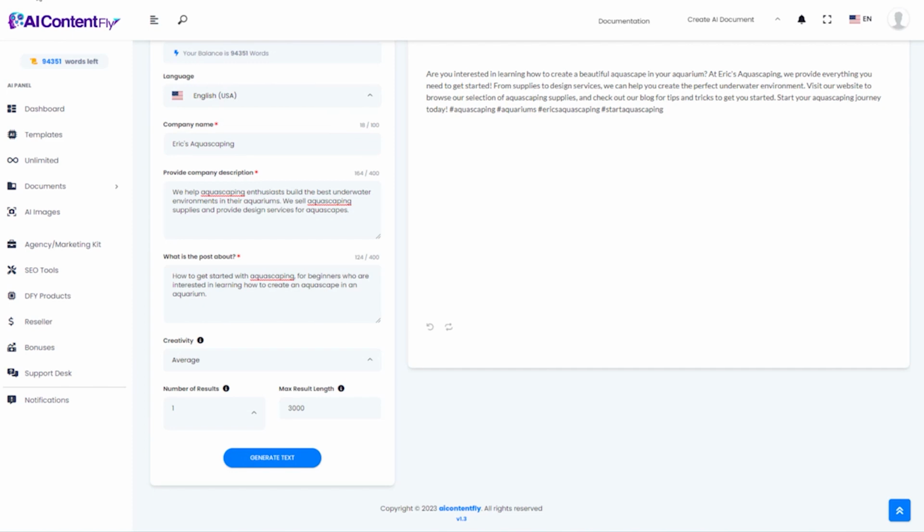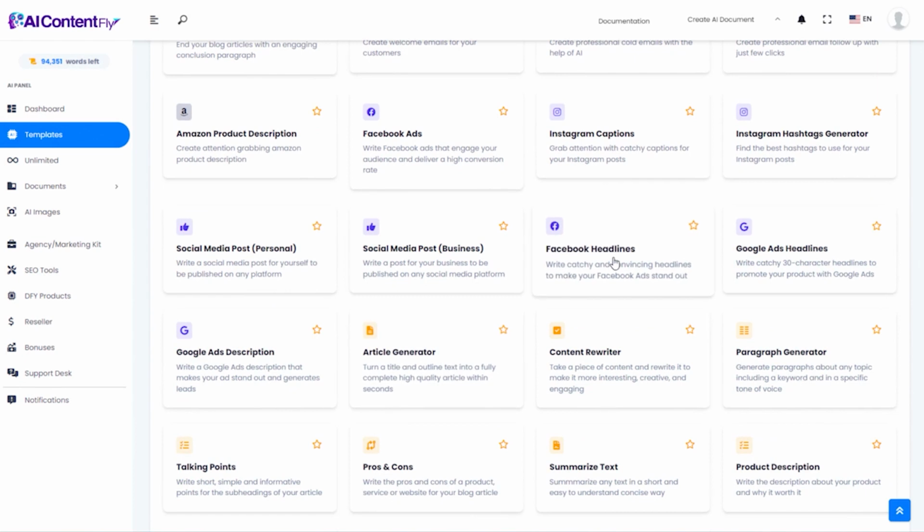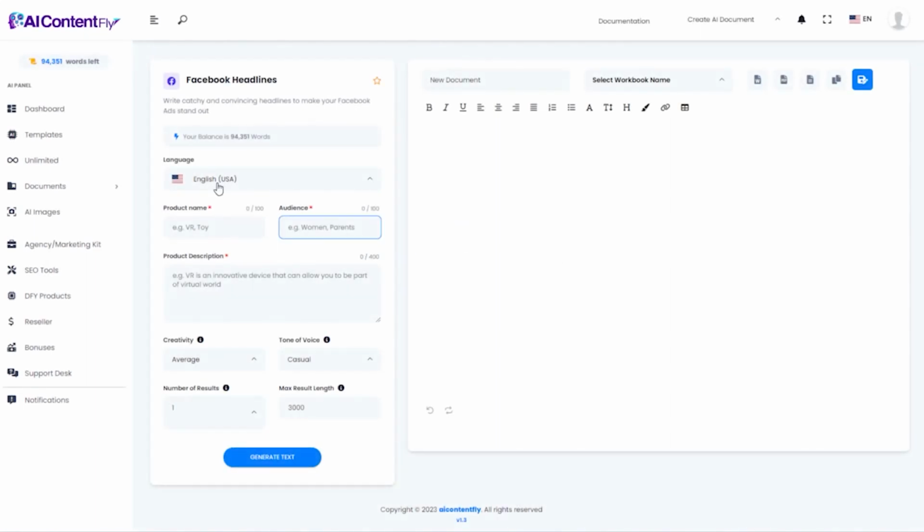Perfect. That is a perfect business post for this niche that, again, I really know nothing about, but could easily jump into by using AIContentFly. Next, let's look at Facebook headlines.